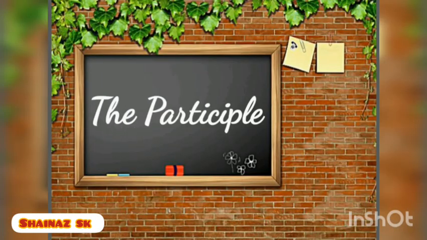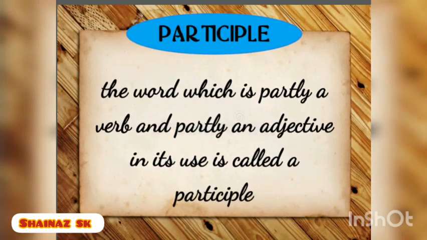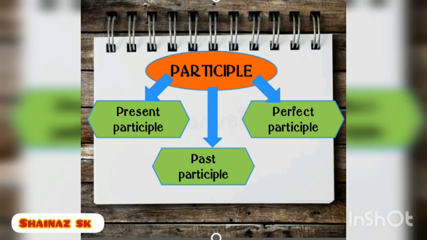So children, I hope you have got a clear idea about participle, that is the word which is partly a verb and partly an adjective, and also about the types of participle, that is present participle, past participle and perfect participle. So once again you go through the chapter, see all the examples.